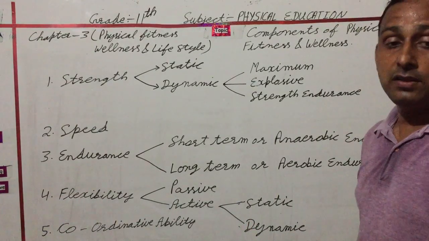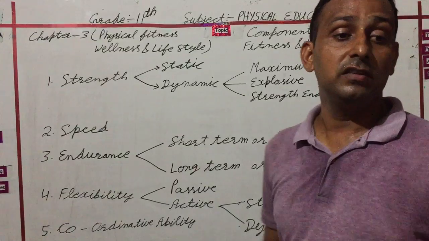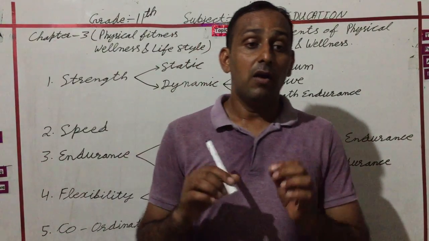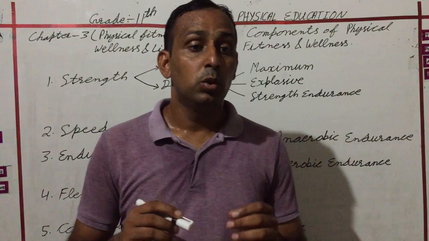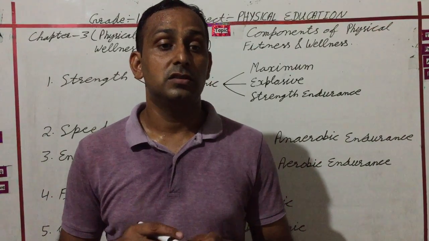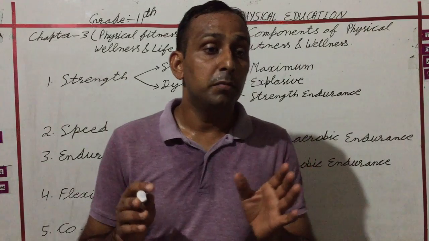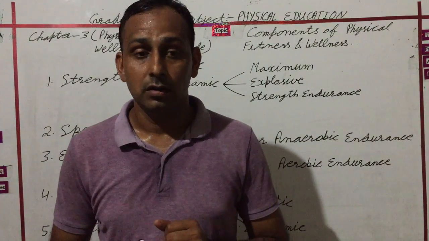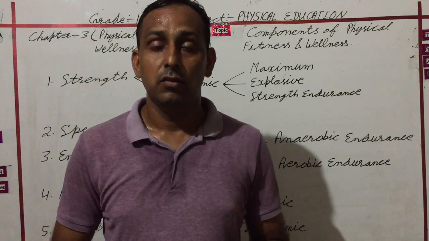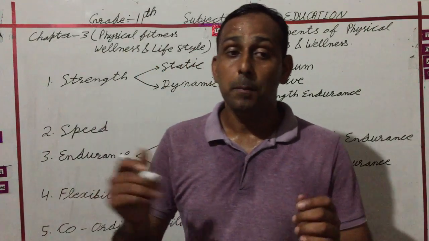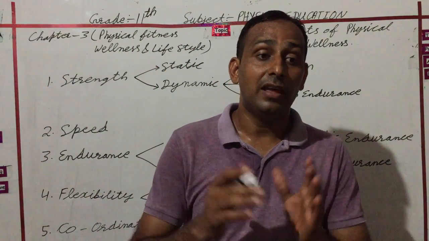First is passive flexibility. Passive flexibility is the ability of a joint to move to its maximum range with external help. For example, stretching of muscles with a partner. It means during exercises, doing a few stretching exercises with a partner. This is passive flexibility.